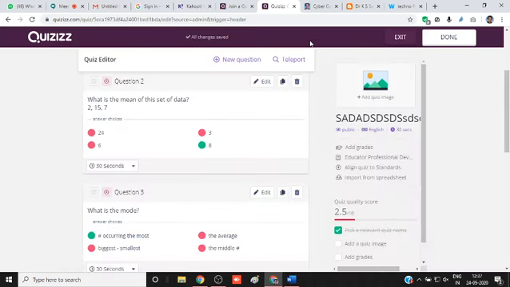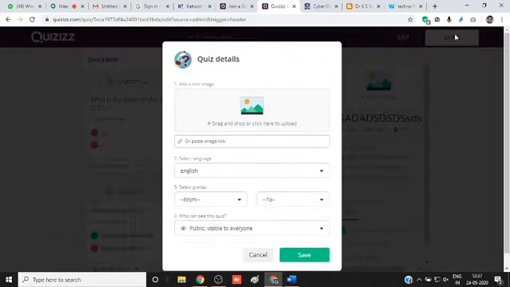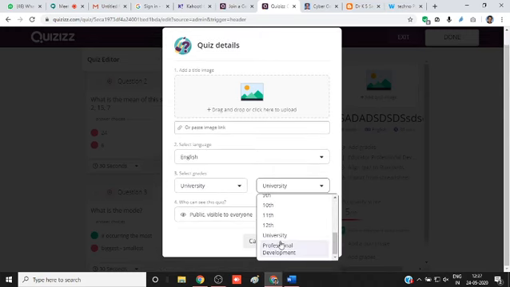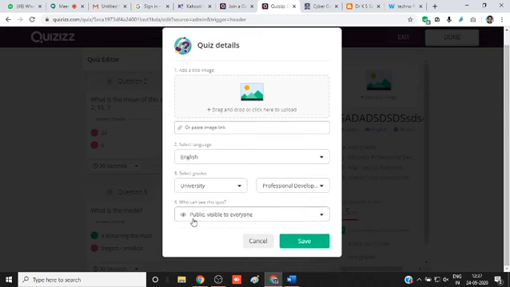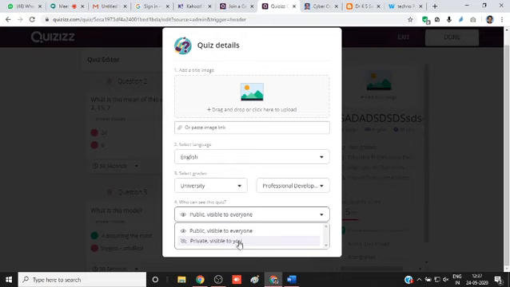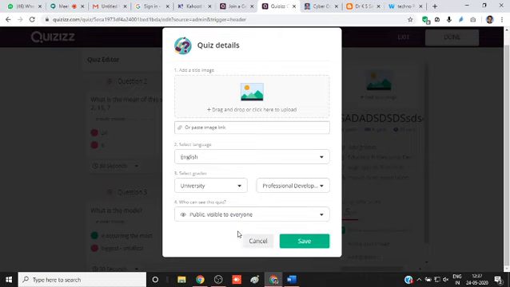After creating these questions, we just click on this done button. Here in this page, you can add some images. You can select a language, which language this question is in, and select which grade this question is for. And here, this element is public or private. If you select private, you can select only your students. If it is public, anyone can access and teleport my questions to them.